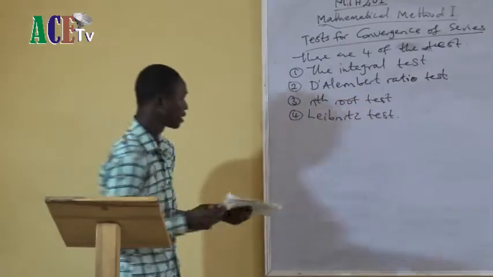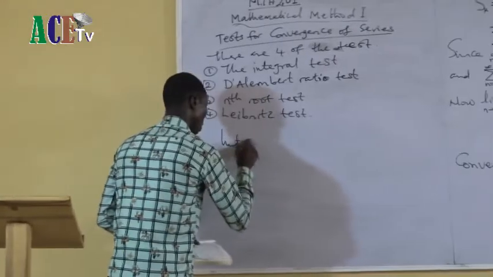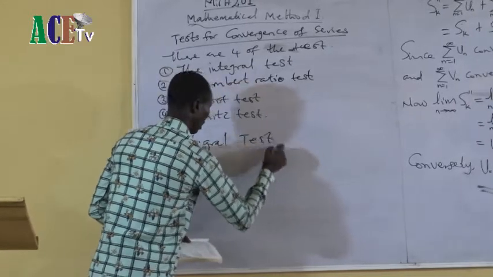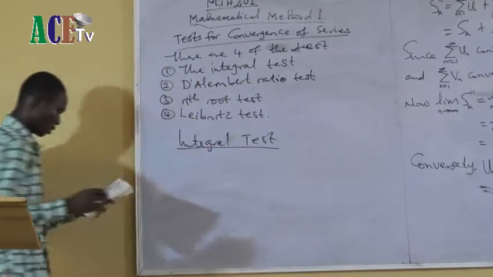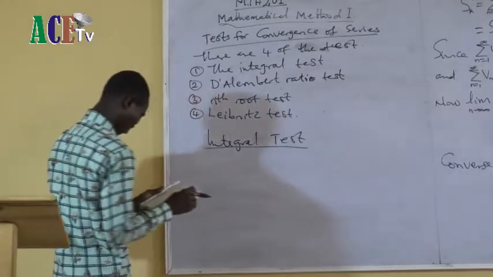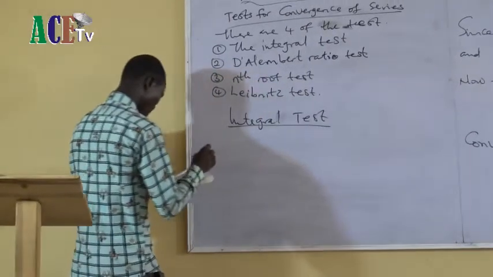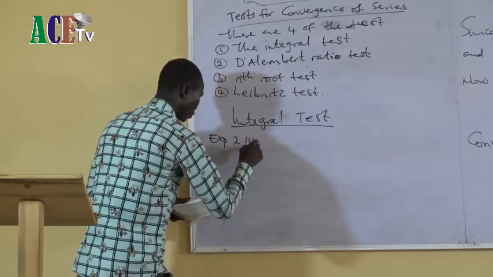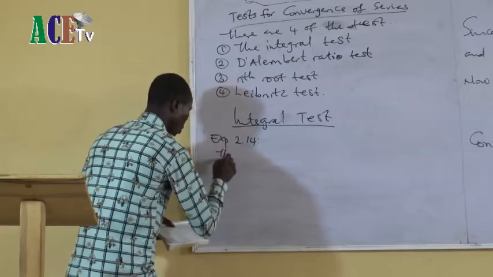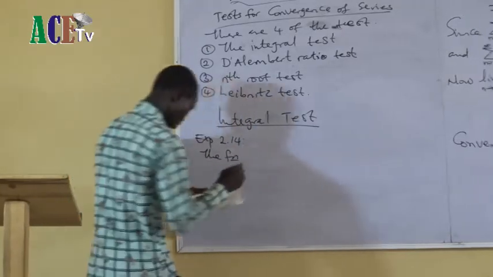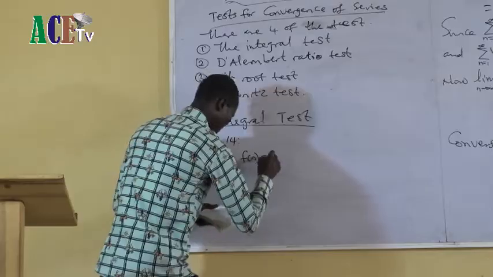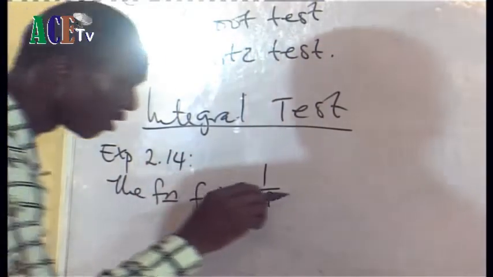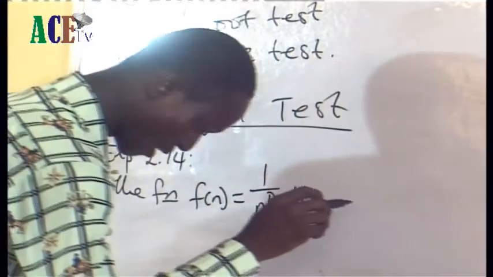Okay, let us consider an example. Integral test. The theorem says it. Let me do example 2.14. The function f of n is equal to 1 over n raised to power p.